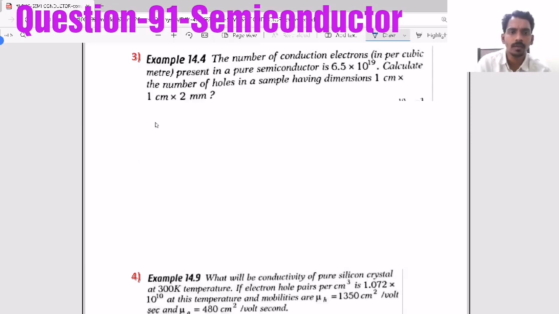Now the next question is, the number of conduction electrons per meter cube in a semiconductor, they have given 6.5 into 10 power 19 per meter cube. Calculate the number of holes in a sample having dimensions. Now they are asking the number of holes.